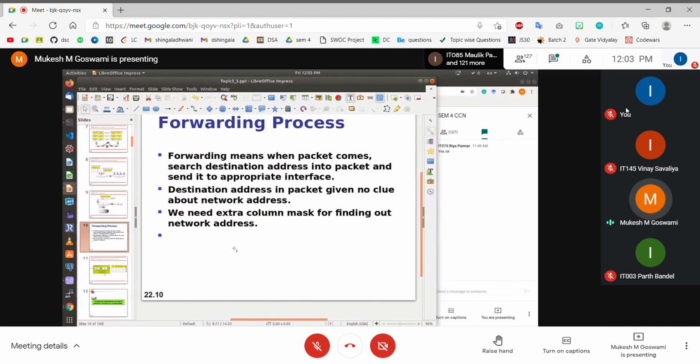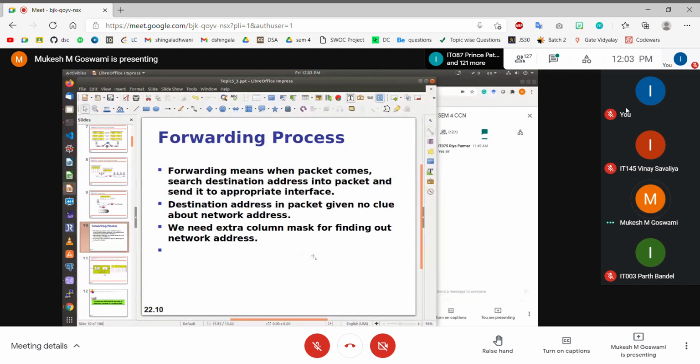Now let us look into the forwarding process, right? How the forwarding process takes place. We already discussed that forwarding means when the packet comes in, searching for the destination address in the packet, and it needs to be sent to the appropriate outgoing interface, or the appropriate outgoing line. Now the destination address in the packet does not have any clue, right? So we said that the forwarding of the data happens on the basis of network address and not on the basis of specific IP addresses, because the routing table does not contain a specific IP address.